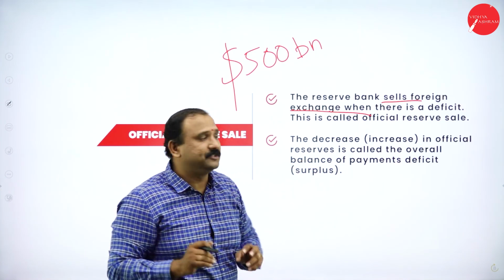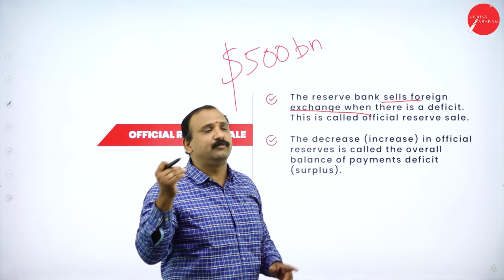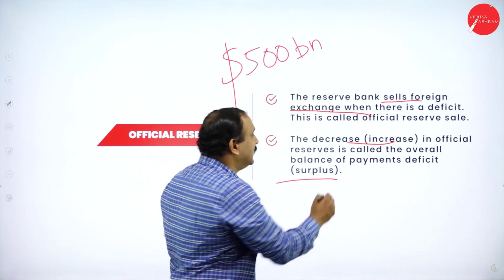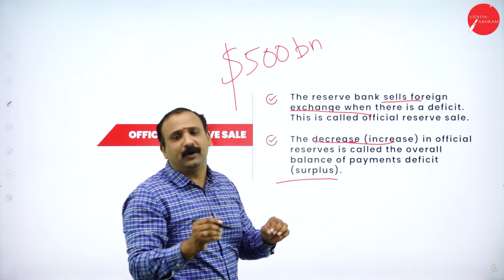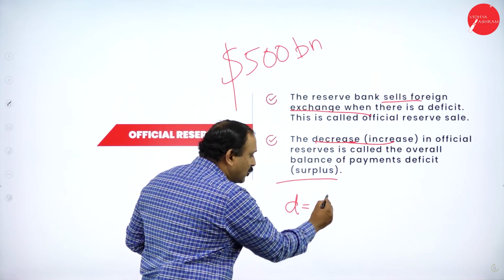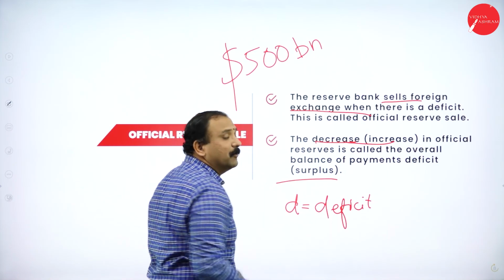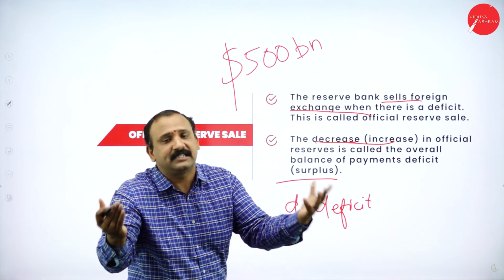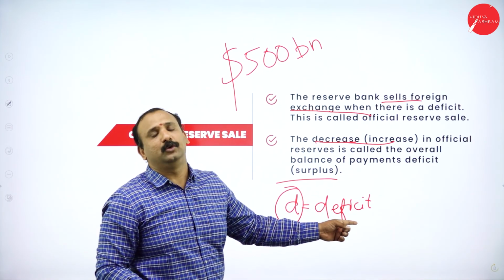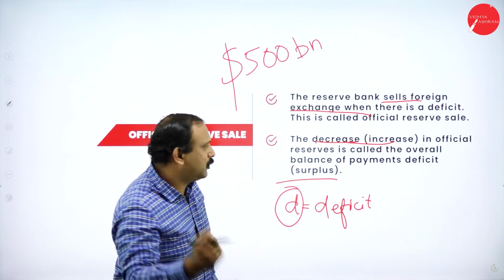Now, you have both the factors here. In case it's a decrease, we will call it deficit. In case it's an increase, we call it surplus. So the word increase will lead to surplus, decrease will lead to deficit. So this is a key word for us. D for deficit is equal to decrease also. The moment it decreases, it leads to deficit altogether. If it's an increase, it will lead to surplus altogether. So it's easy to remember. The moment the forex reserves decrease, it is equal to deficit. If it increases by official reserve sale, it leads to surplus. Moving forward.